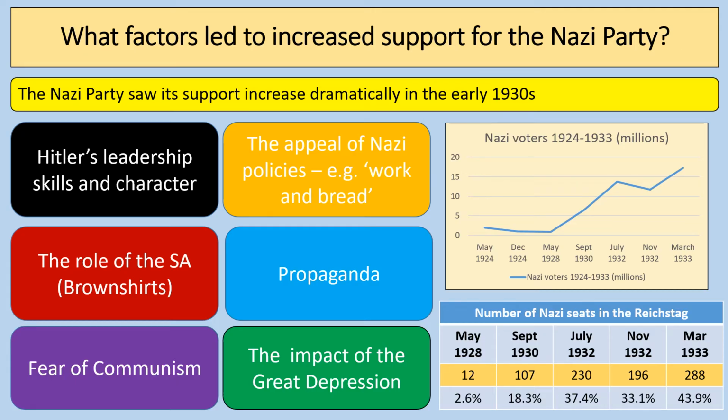A statistic that's really worth bearing in mind is that in November 1932, the Nazis got 196 seats, and they actually lost 2 million votes between the July and November 1932 elections. So that's a statistic that's worth bearing in mind, that just before Hitler was appointed Chancellor, the Nazi support was actually decreasing.